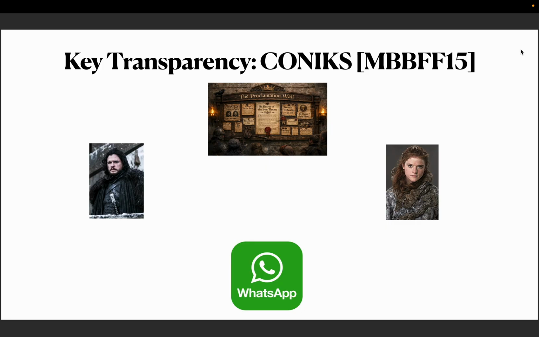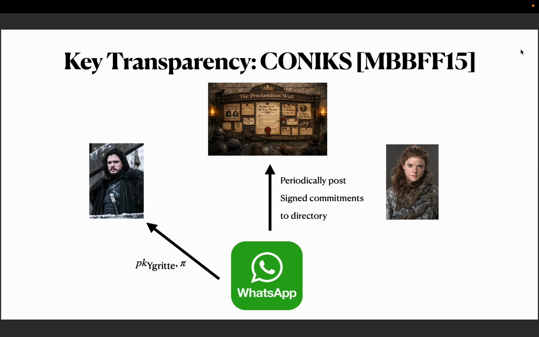At a high level, key transparency proposes an automated solution for this. So, to elaborate this simple model of key transparency, assume we have three parties here. We have John, we have Egret, and we have the service provider. Also assume there exists a bulletin board that all the parties can observe, and the service provider can post messages on it. So what happens is that the service provider periodically posts signed commitments to the directory on the bulletin board. And whenever John queries the public key of Egret, he receives the public key along with a proof.